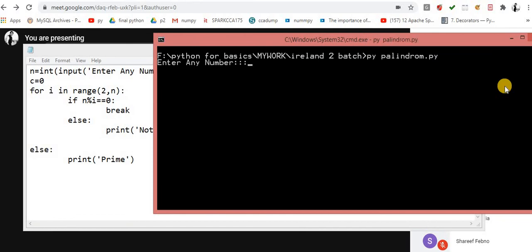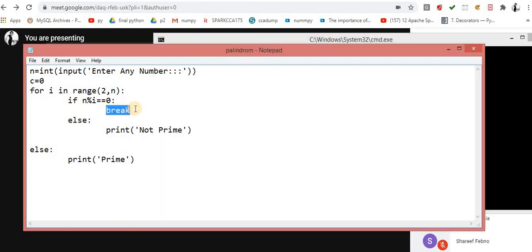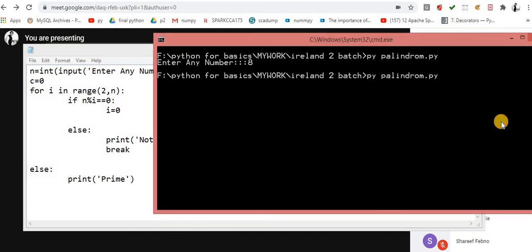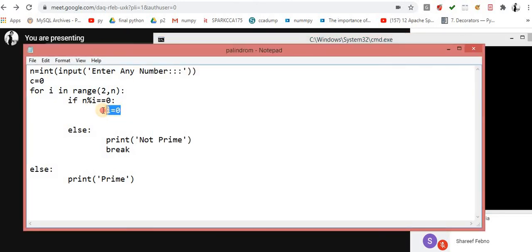No, I think it will not work fine. Let me check it. No, it will not work fine, because what is happening over here, it's breaking down. So instead of using break over here, I can use break over here, but here you have to supply something, otherwise it will give you the error. So now I think it will work fine. Now it's working fine, but here you have to write something.